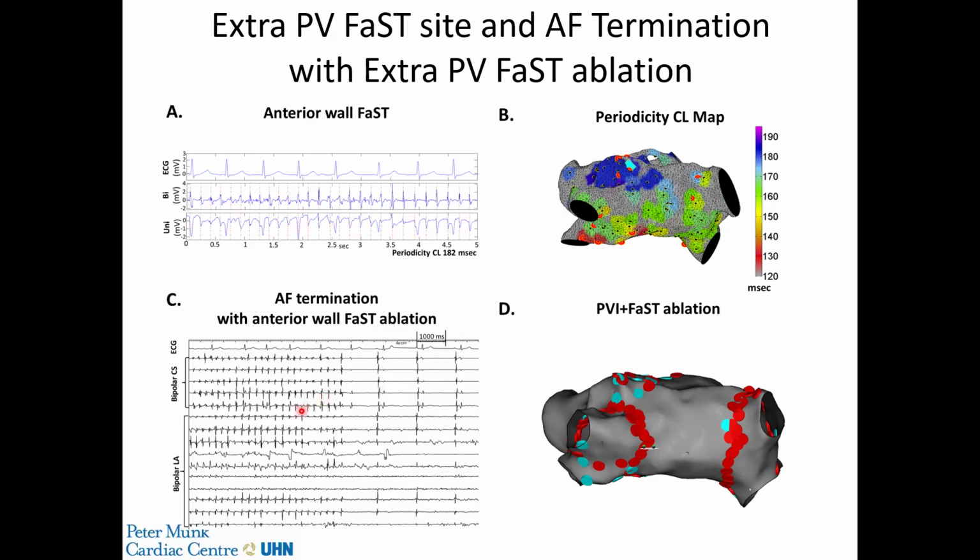And this is actual termination of the AF with ablation at that anterior wall site. And here you see the electroanatomic map of the left atrium, and this is the anterior region with the ablation tags where AF terminated.